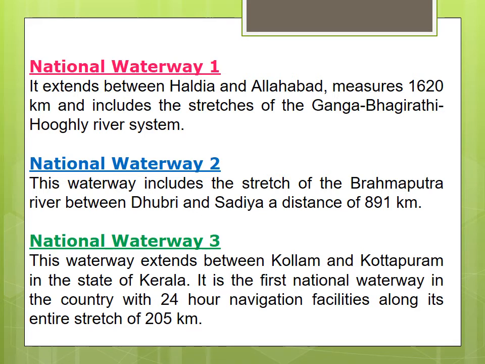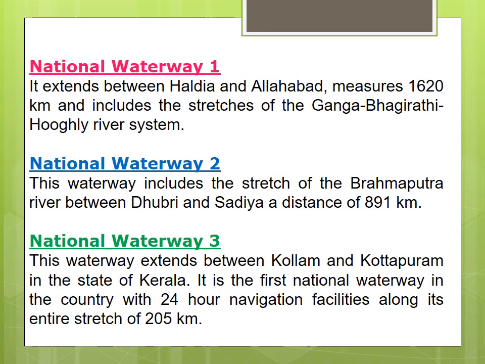24-hour navigation, it keeps going round the clock. The ships and boats will move along its entire stretch of 205 km. Got it? So this is the first national waterway in the country. So there are three national waterways. National Waterway 1 runs along the Ganga, Bhagirathi and Hooghly.